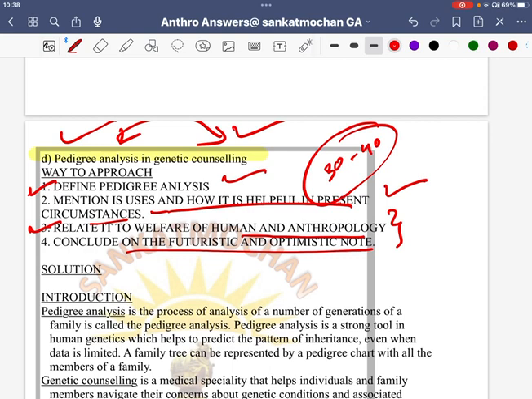So always end with a futuristic and optimistic view. Don't give a negative view, because as an IAS officer or administrator, what is your duty? You have to come up with a solution, not say that it cannot be done or that this has a problem. Every problem has a solution.